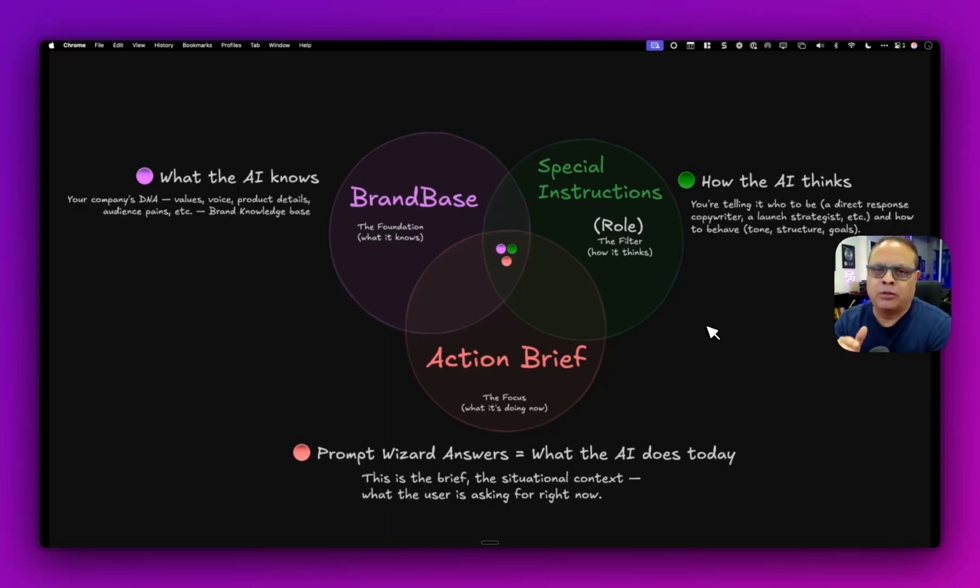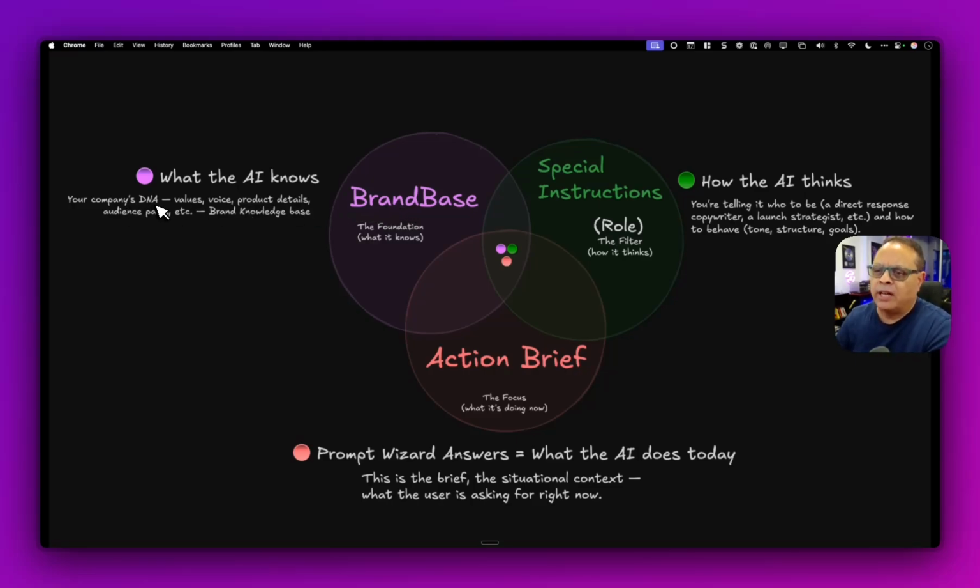Okay, you see, BrandBaser, what it does is it handles three specific things that are important for ChatGPT to give you content that's literally going to make you cry when you see it. And let's go over those three things right now. All right, the intersection of these three circles is what we're looking for. Number one, we need a brand knowledge base. This is what the AI knows.